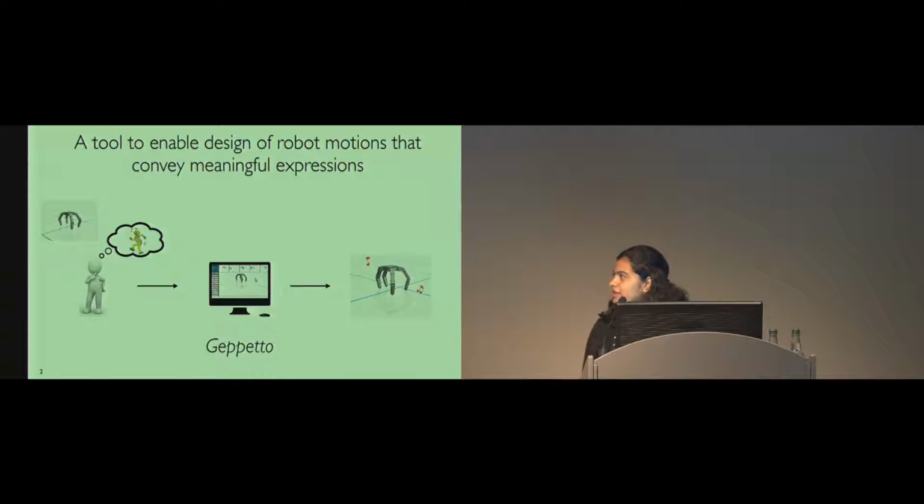So what is Geppetto? Geppetto is a data-driven software tool that enables users to create expressive robot motions based on the high-level and semantic descriptions of the desired robot motion. Using Geppetto, for instance, a user can convert a mundane and boring-looking motion of the walking robot into a more interesting and cheerful-looking one.